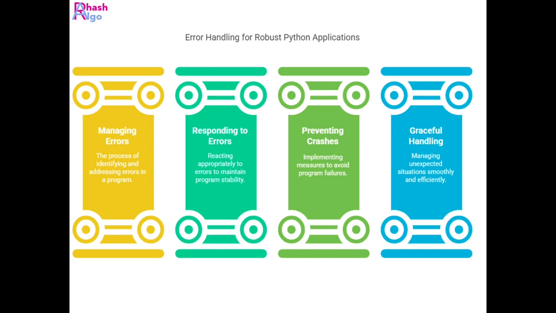There are several ways to do that. We have to manage those errors, which is the process of identifying and addressing errors in a program in a seamless way, responding to the errors and reacting appropriately to maintain program stability. To prevent crashes, we have to gracefully handle these exceptions so that our program won't crash.